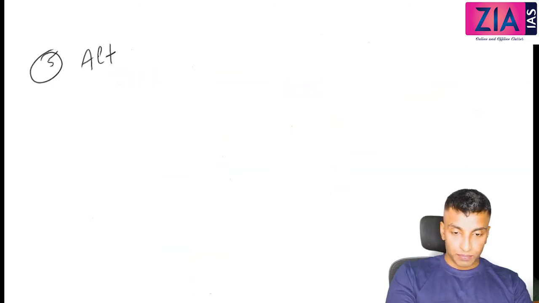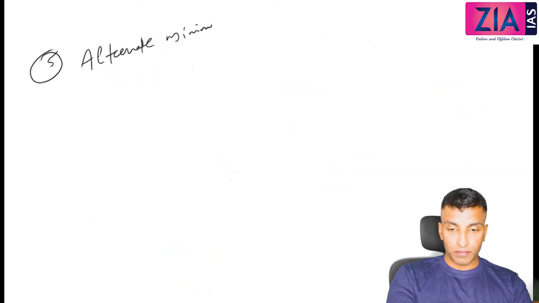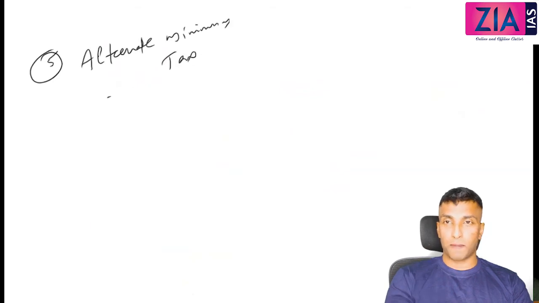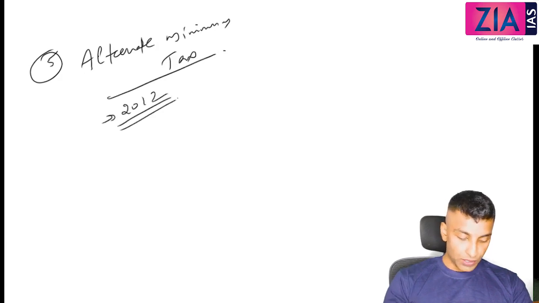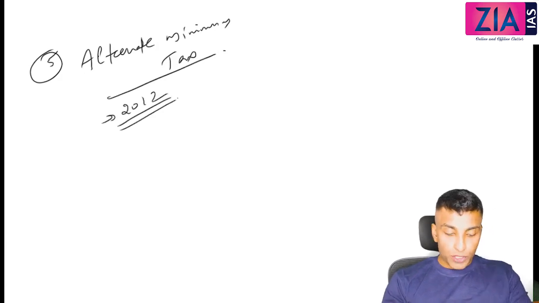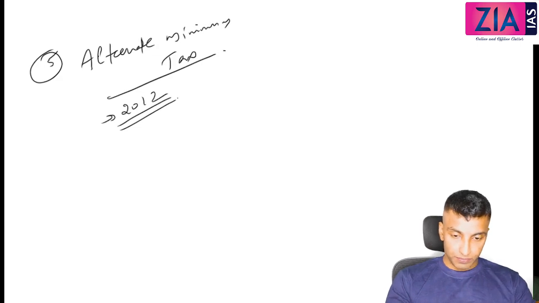Now next is alternate minimum tax, introduced in 2012. It is imposed on non-corporates.